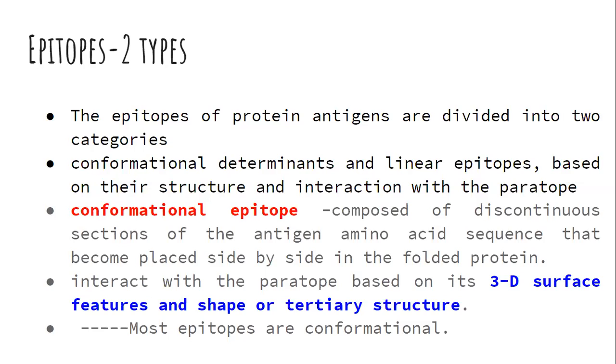That means it is the specificity of those amino acid sequences which are present at two different parts, discontinuously arranged in an antigenic molecule. But then they are brought together, near to each other, because of the folding. So in this type of epitope, the binding with a paratope is because of its folding, or in fact, I could say the three-dimensional surface features or the shape or the tertiary structure. And I could say that most of the epitopes seen in an antigen are conformational type.